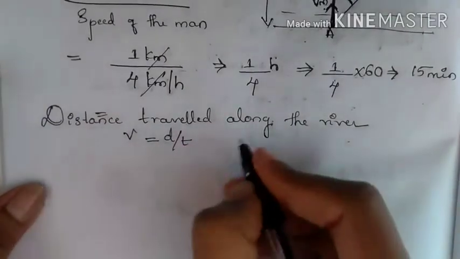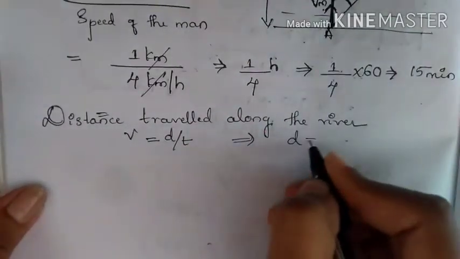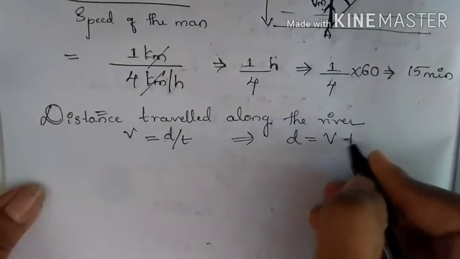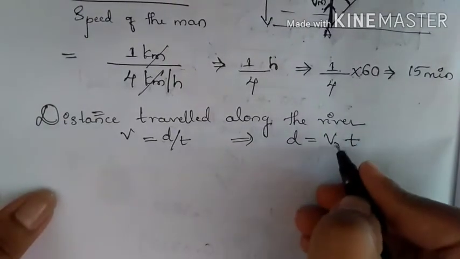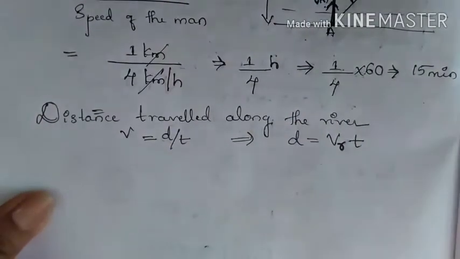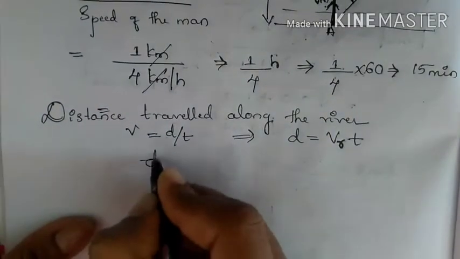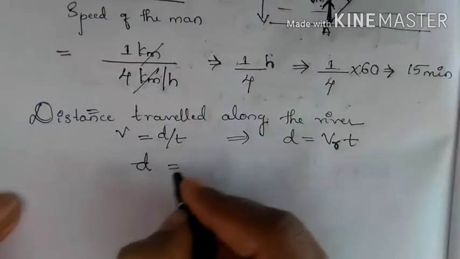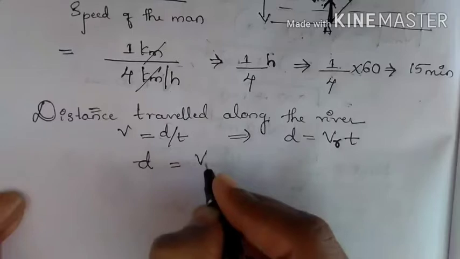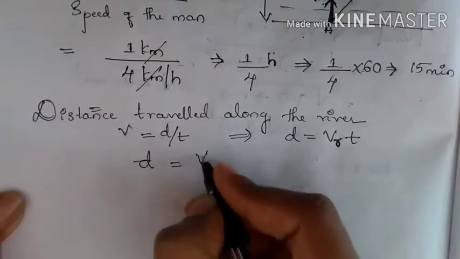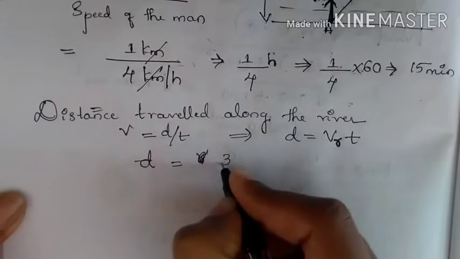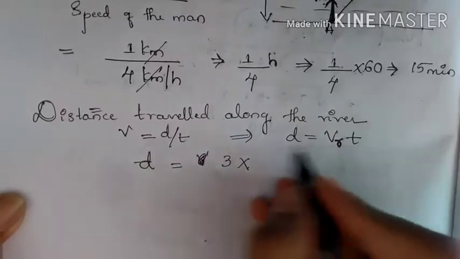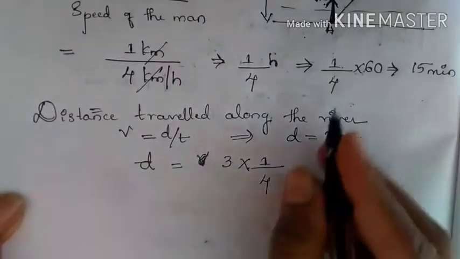So if I need D, then I can write D is equal to velocity into time. So here I am considering the velocity of the river. So D is equal to VR. So VR is how much? VR is 3 multiplied by T, and T we got as 1 by 4.